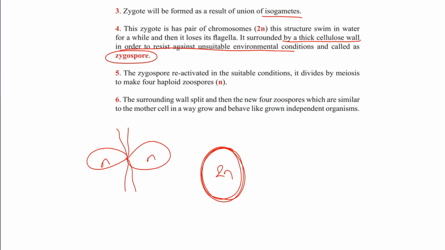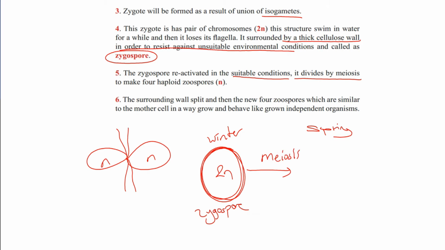The zygospore reactivated in suitable conditions. So if we say in winter, it is zygospore, but in spring, when the environment or the conditions are good, temperature increases, food increases, oxygen increases, light increases, it divides by what? Meiosis.